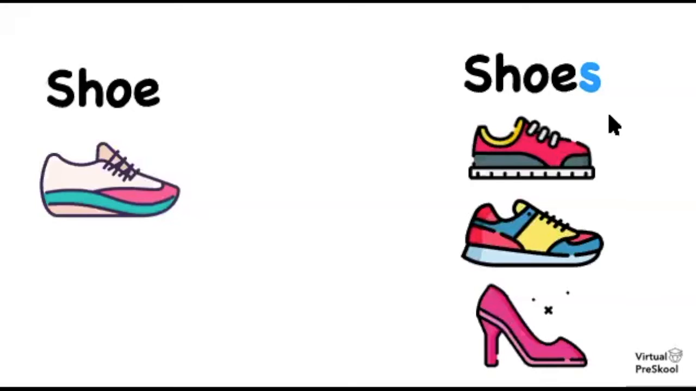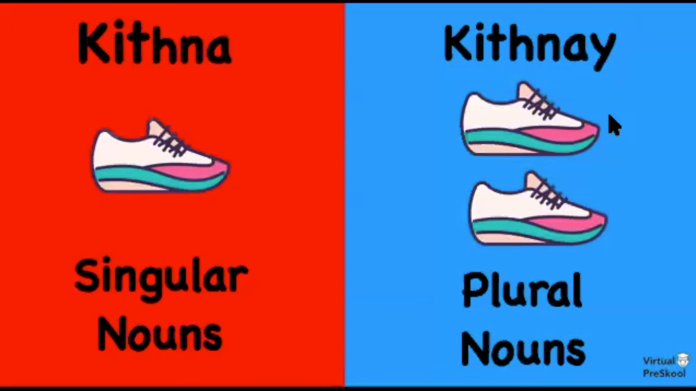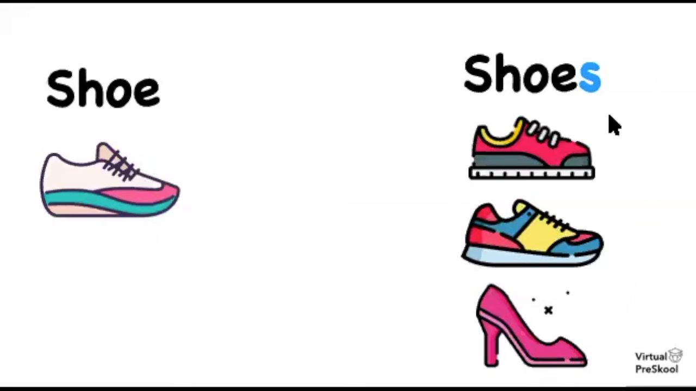What do singular and plural mean? Singular means one, and plural means more than one. In this picture, on the left, we have one shoe, singular. And on the right, we have 3 shoes, plural. So again, kitna is used with singular nouns and kitne with plural nouns.